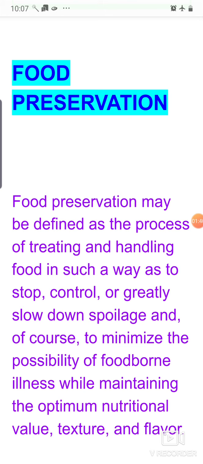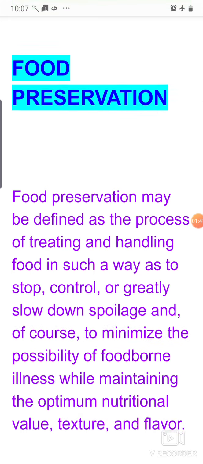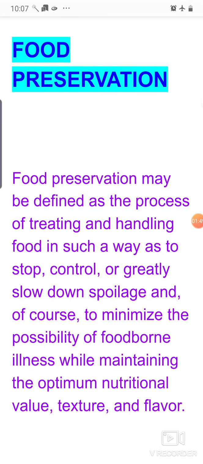That means the food spoilage I just discussed, which may even lead to death, while maintaining the optimum nutritional value, texture and flavor. That means the nutrients present in the food, their flavor and texture are also maintained.